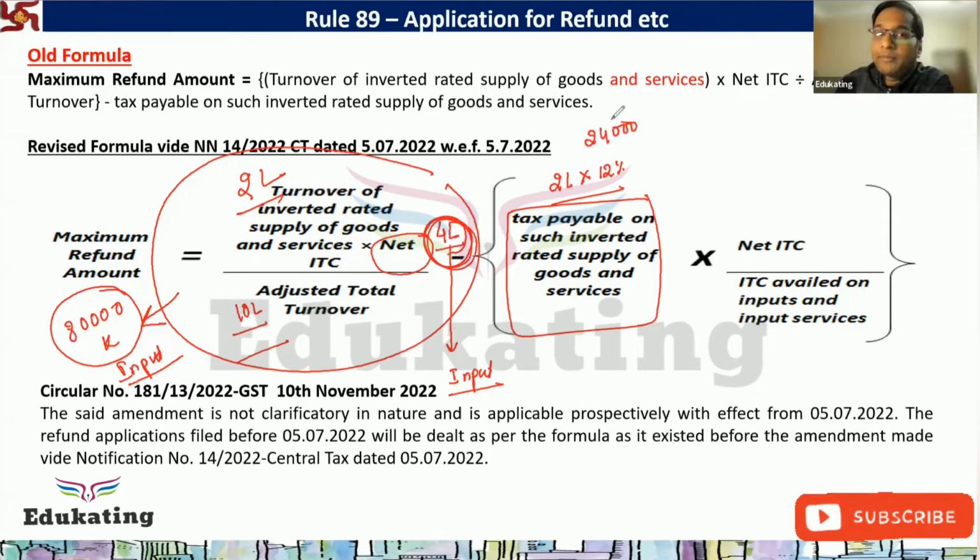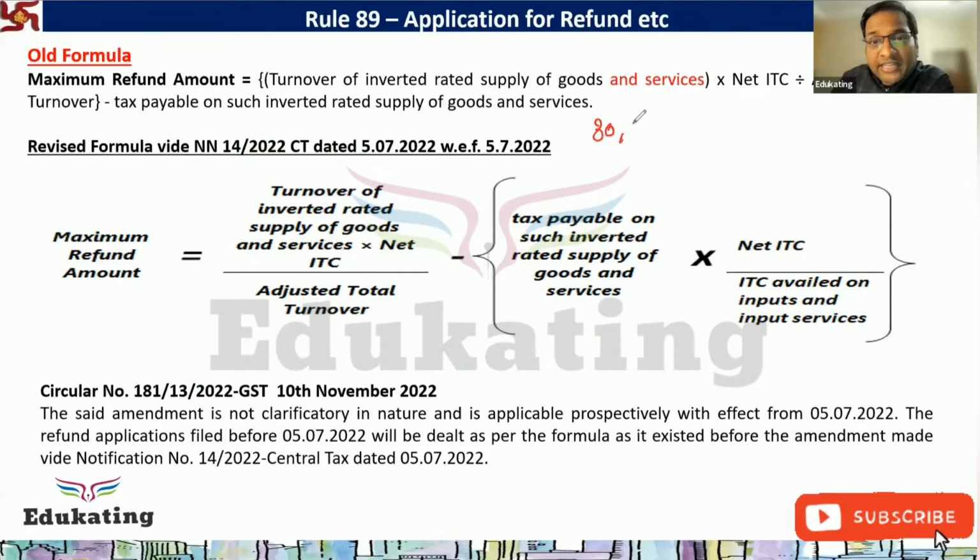This was the problem which has been corrected. What was the problem? You can restrict that you will give the refund. Government can restrict that you will give the refund of only input, not input service, not capital goods. No problem. But are they allowed to restrict the tax liability?